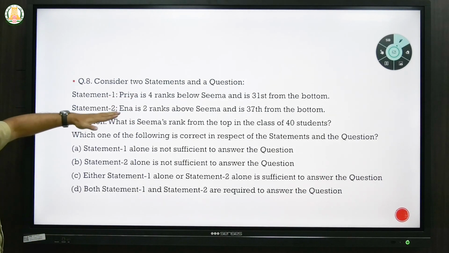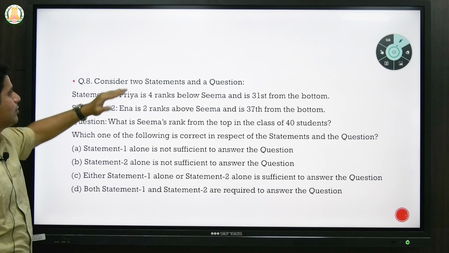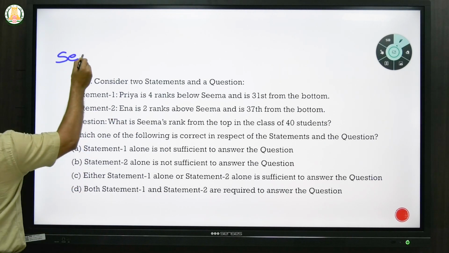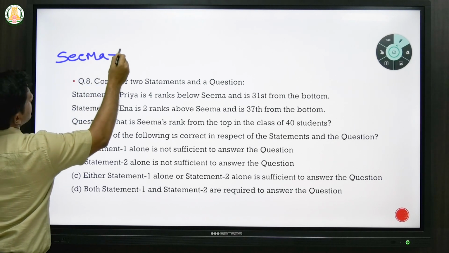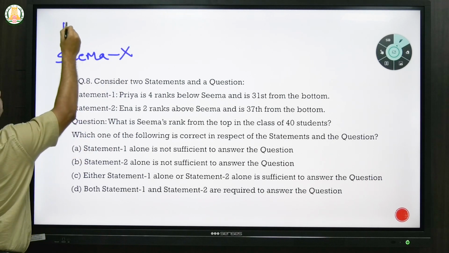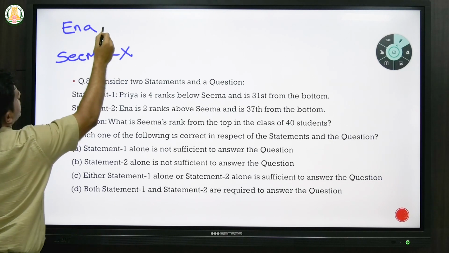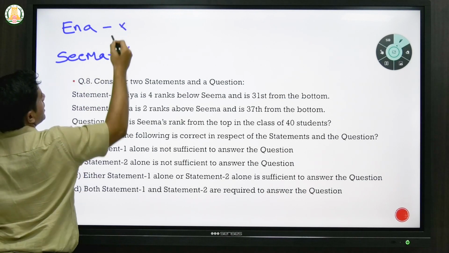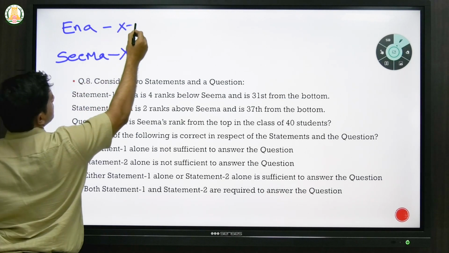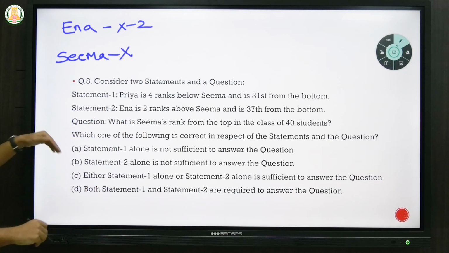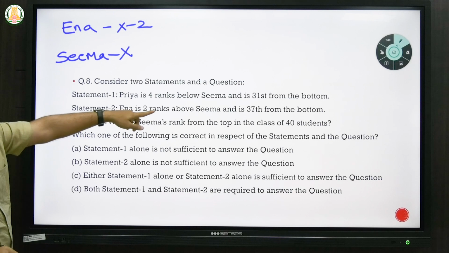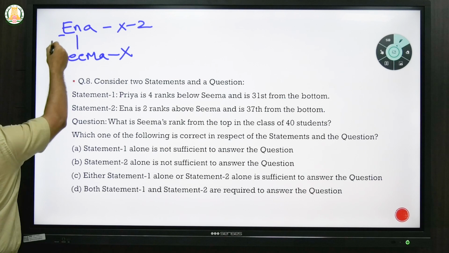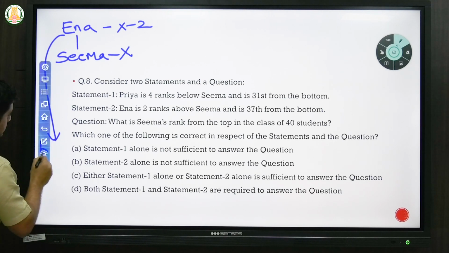It is almost similar. Ina is 2 ranks above Seema. So here Priya was below, but here Ina will be above. So let's say again, if Seema's rank is x, now Ina is 2 places above Seema. So now her rank will be x minus 2 because she is above. Let's say if she is 4th rank, she will be 2nd rank, 2 places above. And it says Ina is 37th from the bottom. That means again, now here you have to see from this position. Let's say this is the bottom.